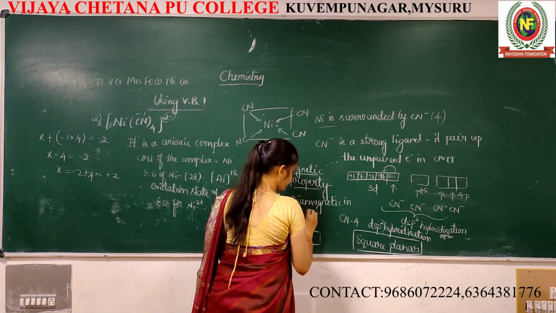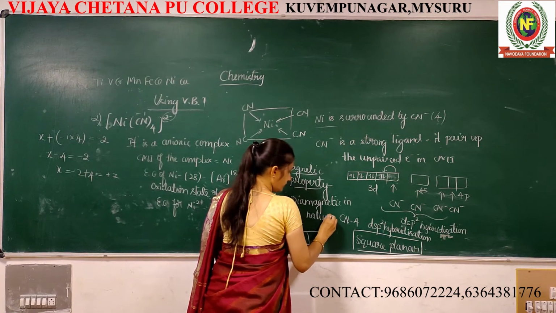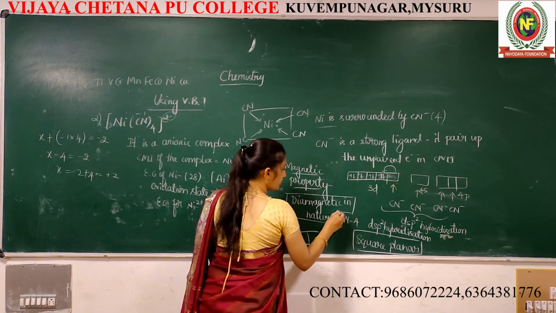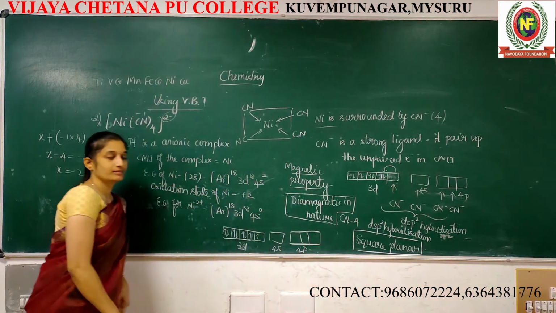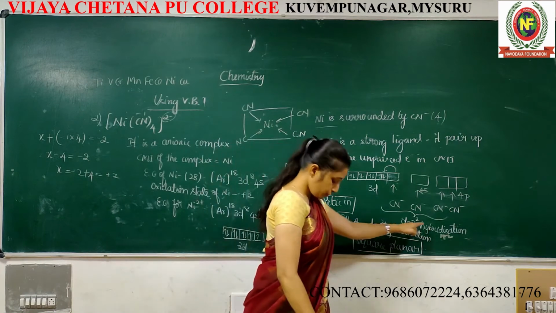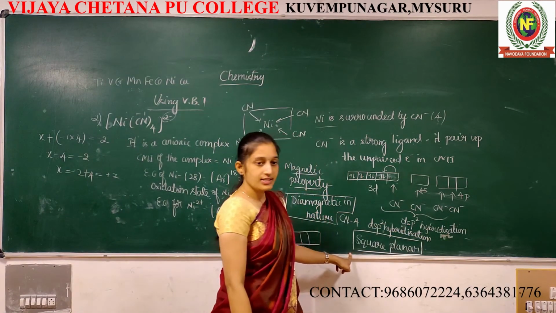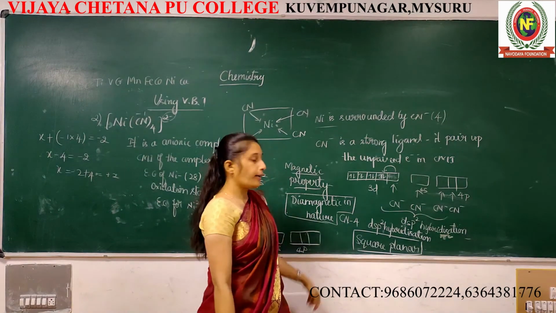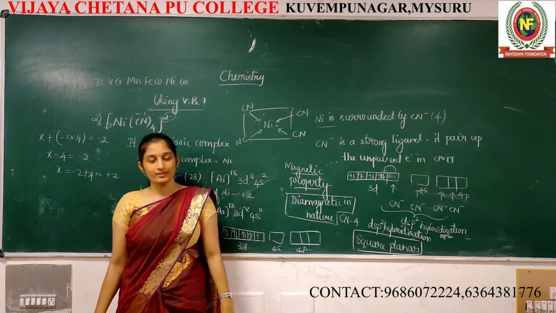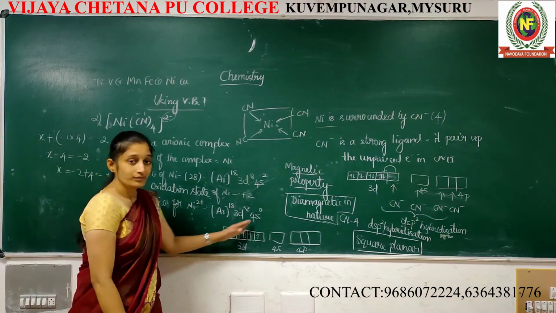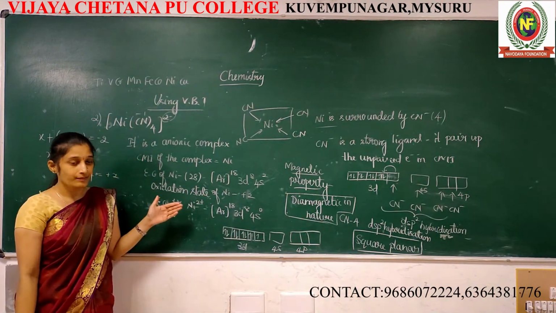Diamagnetic in nature. For this, 1 mark. Simple. 3 marks: 1 mark for dsp2 hybridization, next for square planar, and next for diamagnetic in nature. Simple. Too simple. See, once again I am going to summarize this.